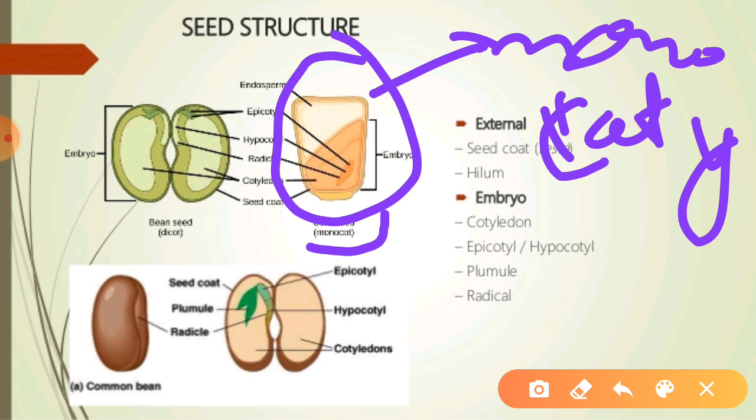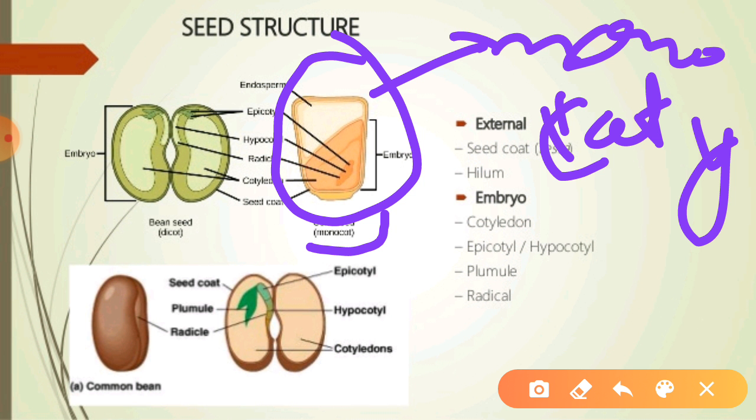And we can say the embryo is small and situated in a groove at one end of the endosperm, and it consists of one large shield-shaped cotyledon known as the scutellum, and a short axis with the plumule and radicle. The plumule and radicle are enclosed with coverings called the coleoptile and the coleorhiza respectively.